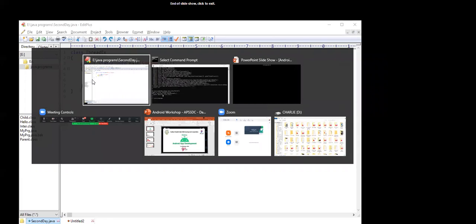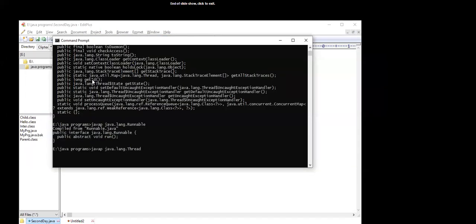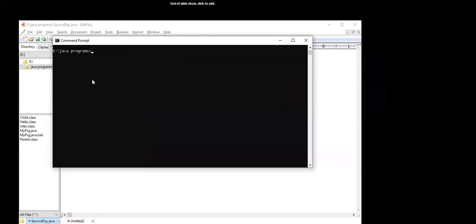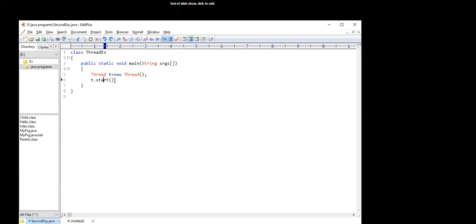When we compile and run the program, we will get nothing, because the Thread class object gets created and that object called the start method.